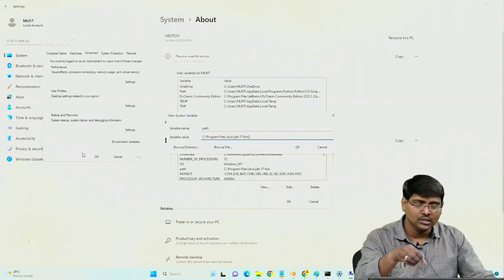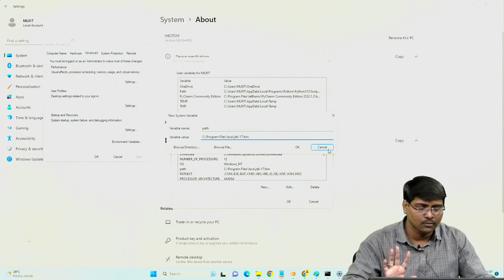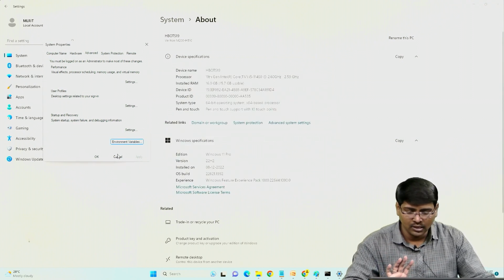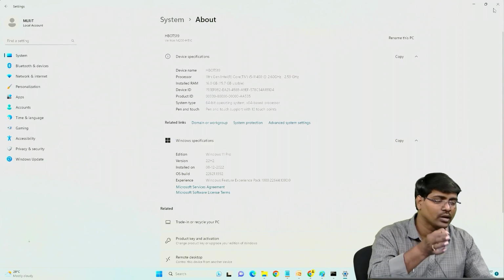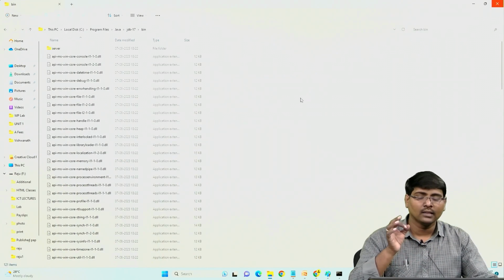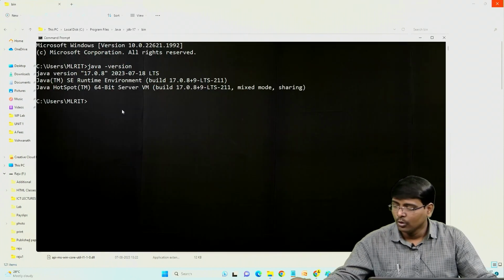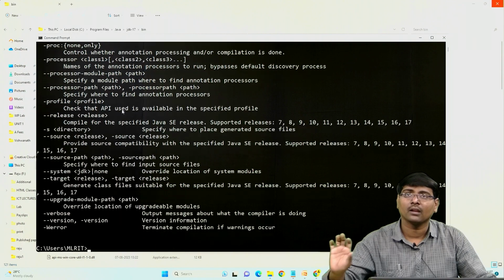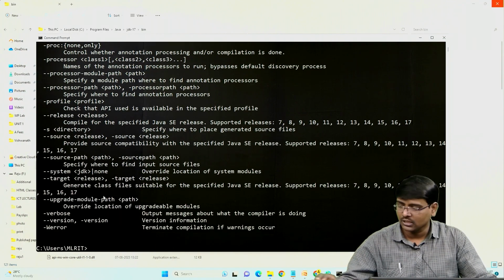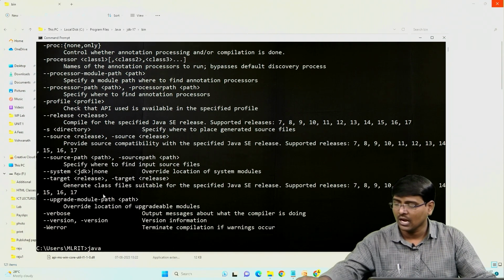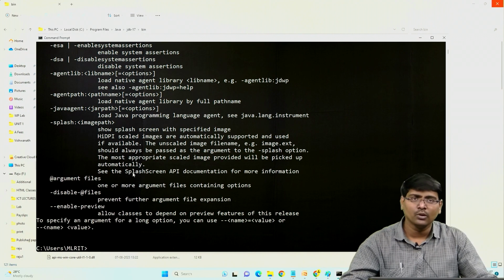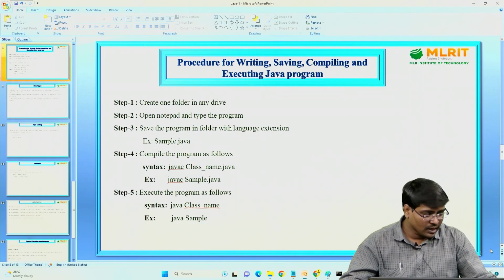In my system the path is already there, that is the reason I am using cancel, cancel, cancel. But your task is OK, OK, OK. Now the path is set successfully. If you have any doubt, you can check the path also. What is the command? I will explain. So executed successfully. Now Java, what is this one? Executed successfully. Anyway, I will move to the program.